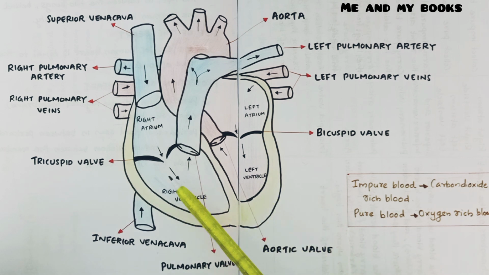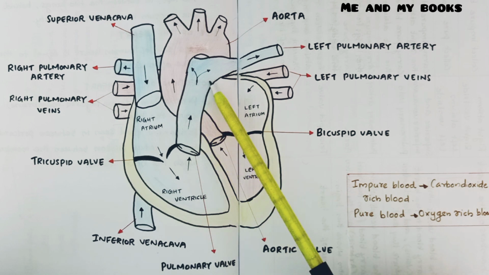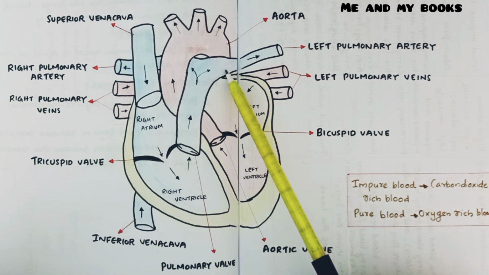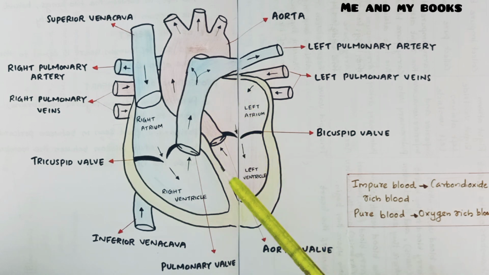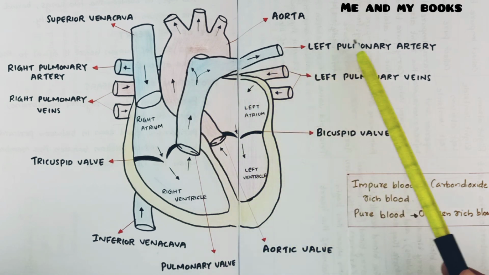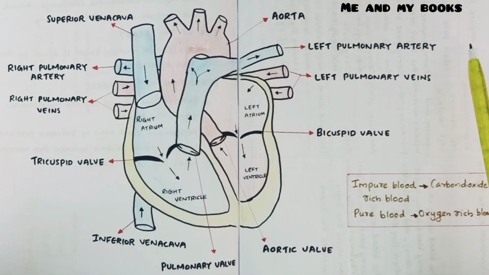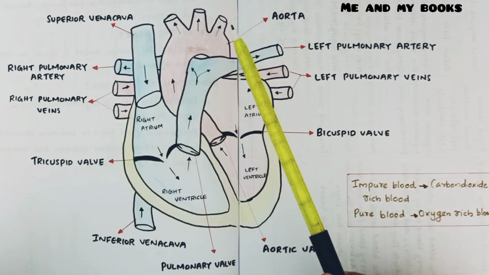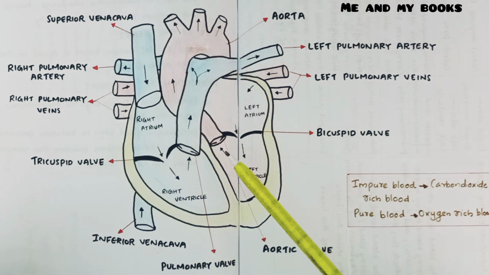Then, from the right ventricle, blood is carried by pulmonary artery to the lungs. Okay. And on this side, blood moves to aorta. This is aorta. And from here, pulmonary artery, blood moves to the lungs. And from the aorta, blood moves to different parts of the body. This is the movement of blood through our heart.